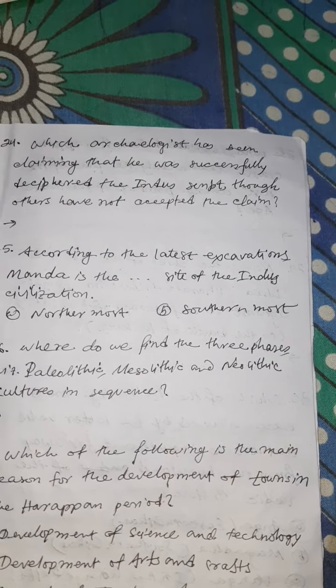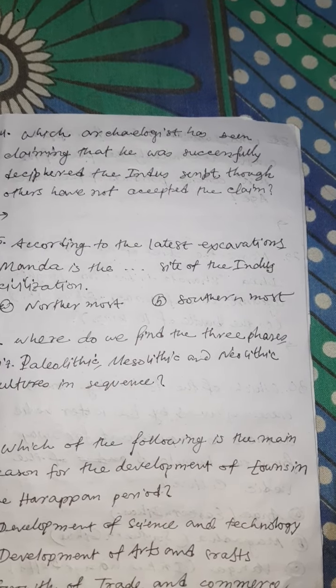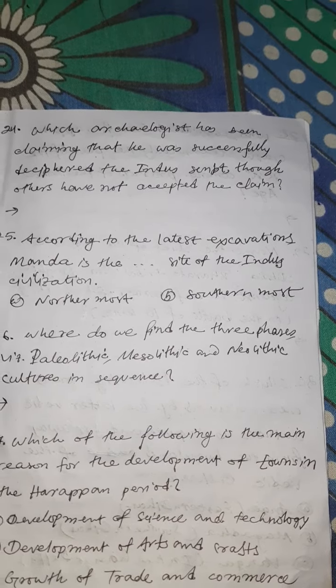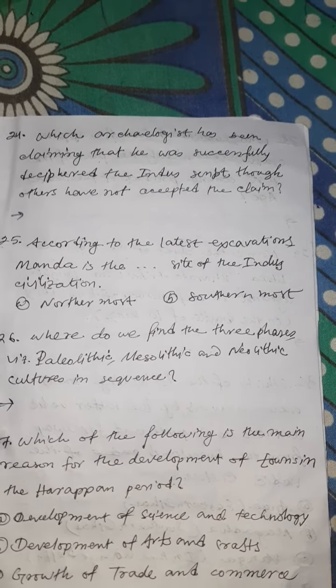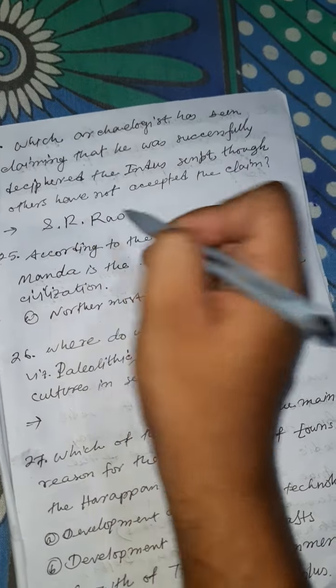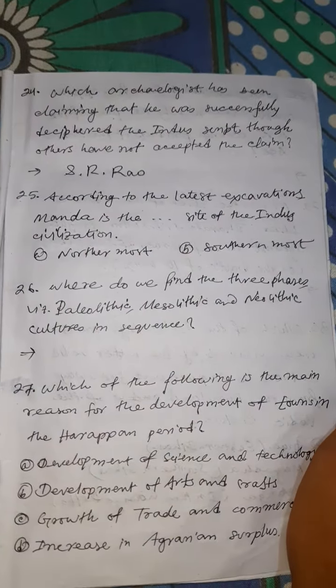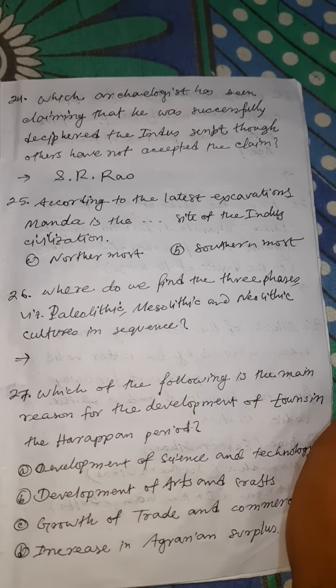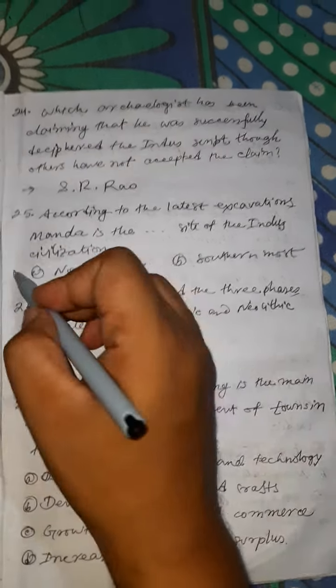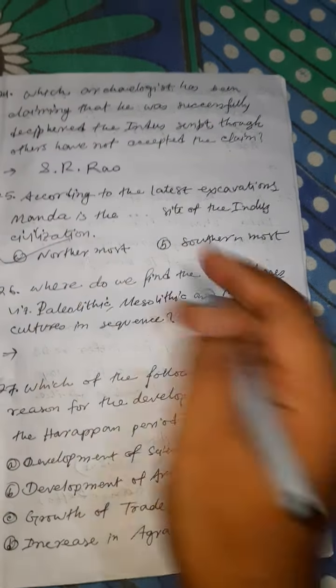Which archaeologist claims to have successfully deciphered the Indus script, though others have not accepted the claim? Answer is S.R. Rao. According to the latest excavation, Manda is the dash side of the Indus civilization. Answer is northern side.